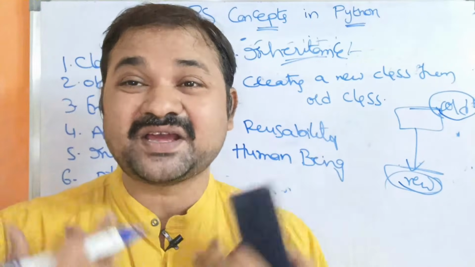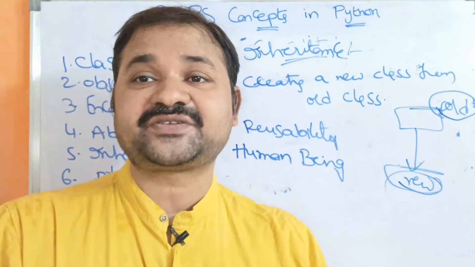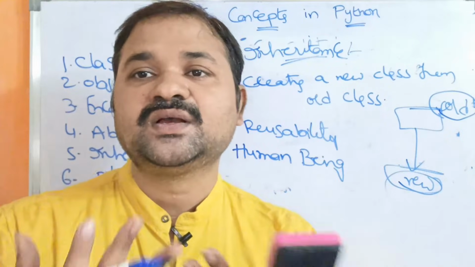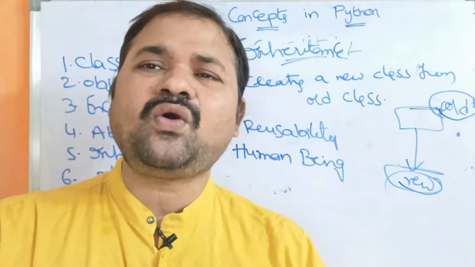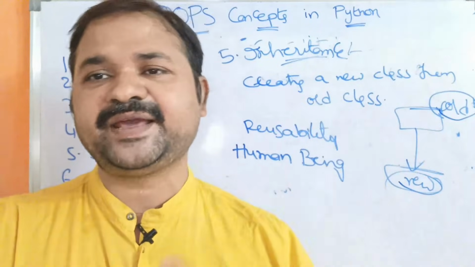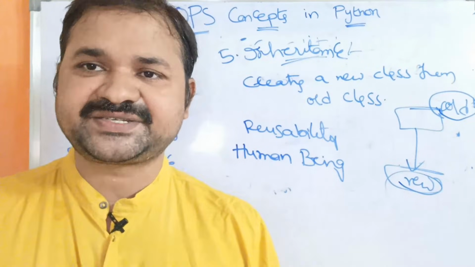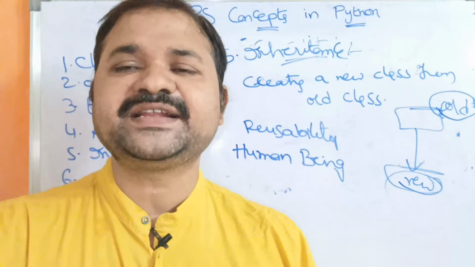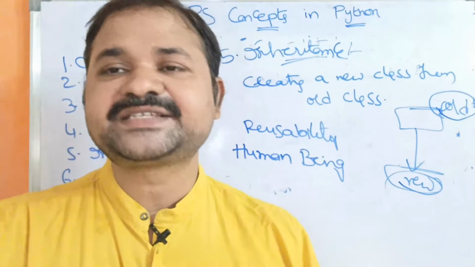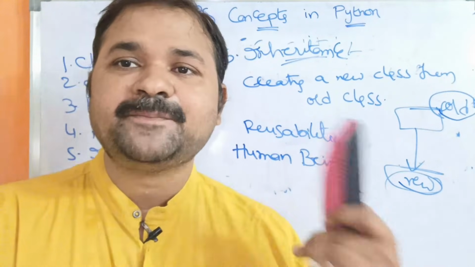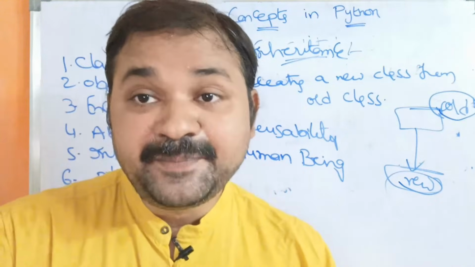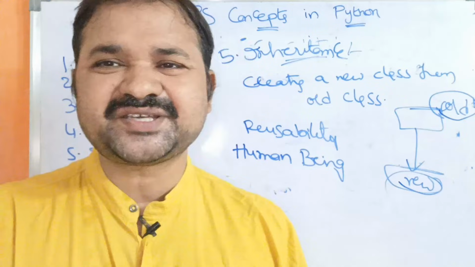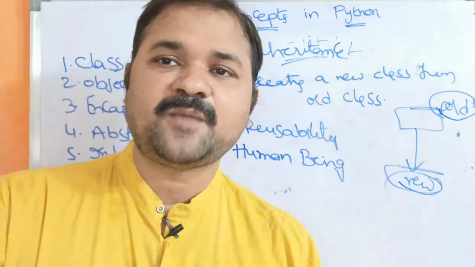We inherited all our body features, nose, eyes, ears, from our grandparents and parents. That is nothing but inheritance. There are different types of inheritance: single inheritance, multiple inheritance, multi-level inheritance, hierarchical inheritance, and hybrid inheritance. We will discuss all those concepts in the upcoming videos.